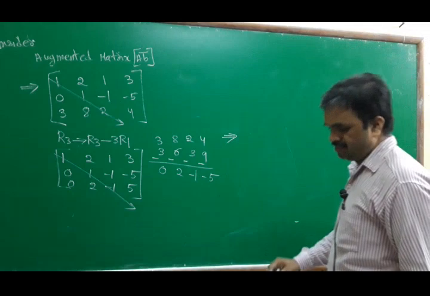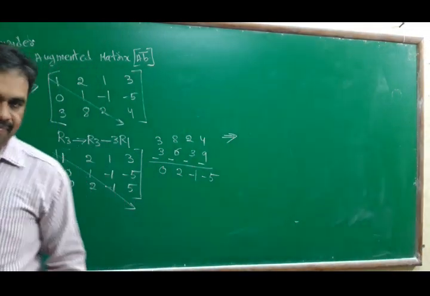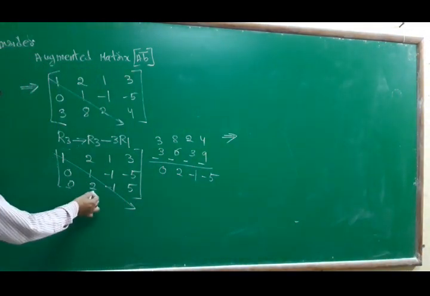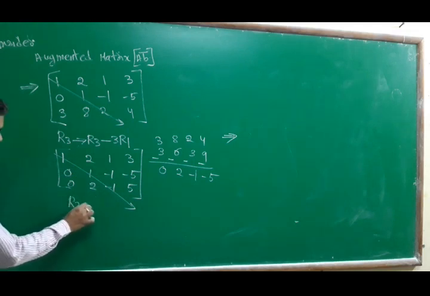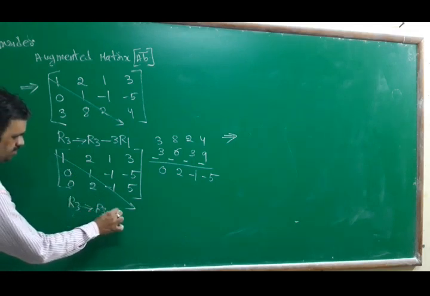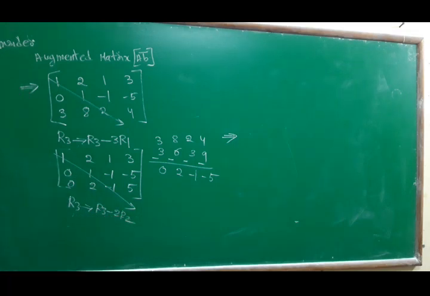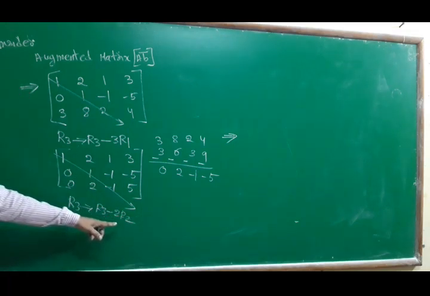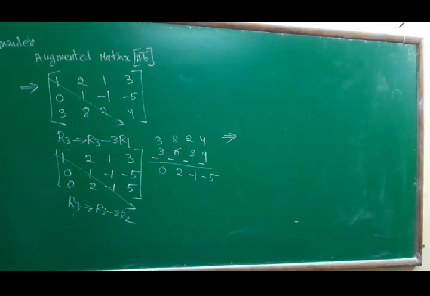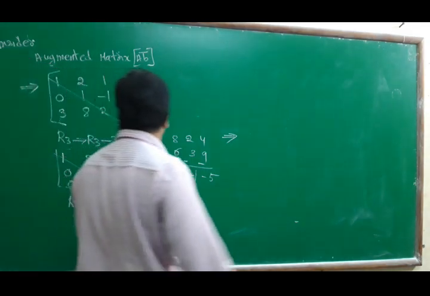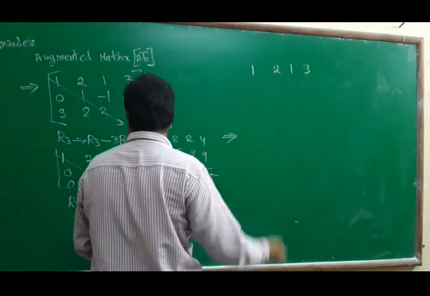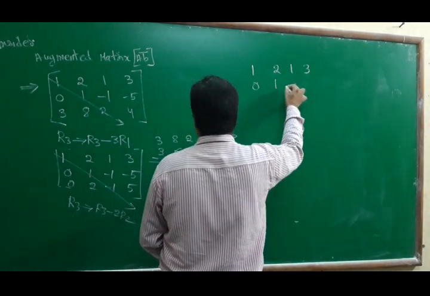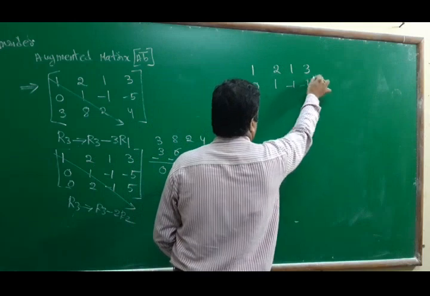Echelon form. I will make this element, in the second column, this position, 0. So R3 implies R3 minus 2R2. First row and second row I will write as they are. First row 1, 2, 1, 3. Second row 0, 1, minus 1, minus 5.